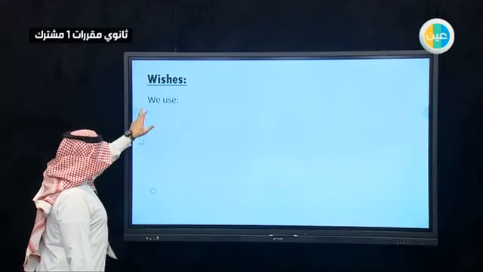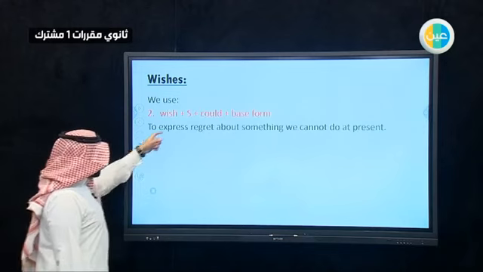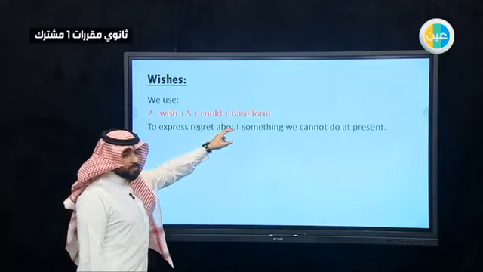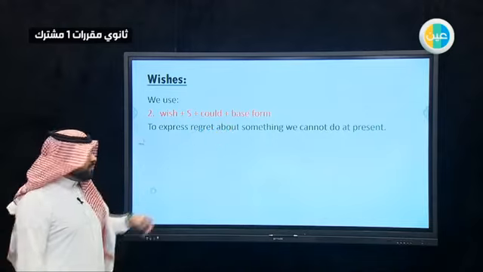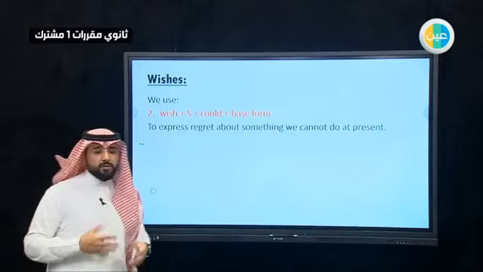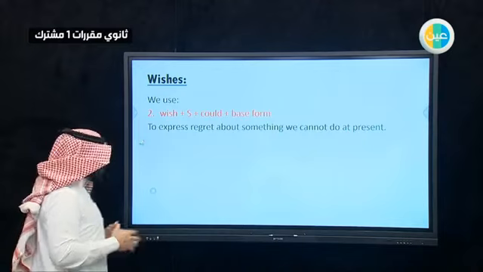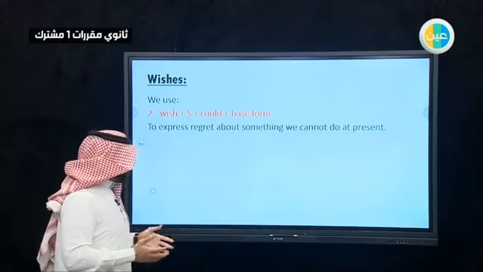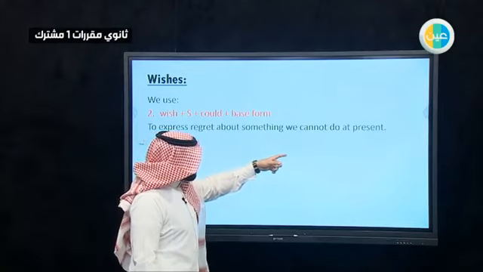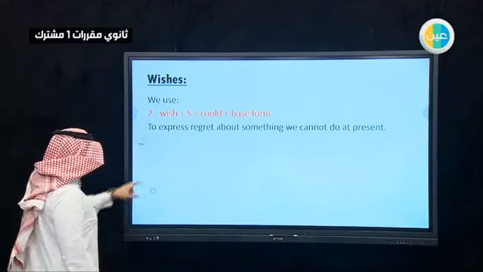The second one, we use wish with subject and could and the base form of the verb. The base form is the present tense. To express regret. When you regret something, you feel sad, you feel disappointed about it. So you don't like this situation. You regret something we cannot do at present. So you can't do it at this time.